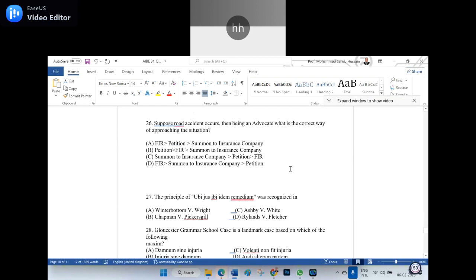So suppose a road accident occurs, then being an advocate, what is the correct way of approaching the situation? What is the correct way means either you are an advocate or a common man. You have to go to the police station first. Then summons to the insurance company. Generally, you first go to the police station, then from there you have to inform the insurance company because it is the insurance company that comes to your rescue.